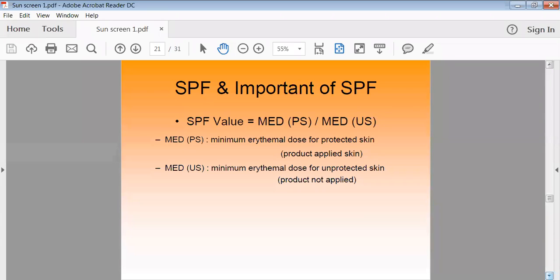Depending on that erythema, or on the seriousness of that erythema, we can find out the sun protective factor of your product. It means when you are using that product, at which level it is giving protection to your skin, and at which level it is avoiding erythema of your skin. Depending on that, we can find out the sun protective factor of your preparation, and we can assign that factor to the product, stating that this product has this much factor.